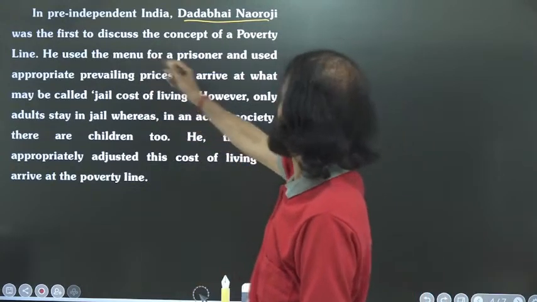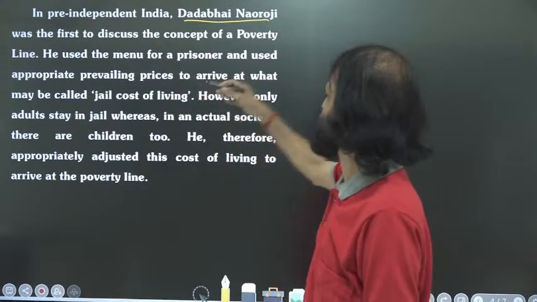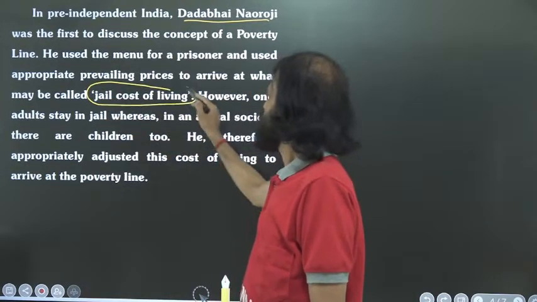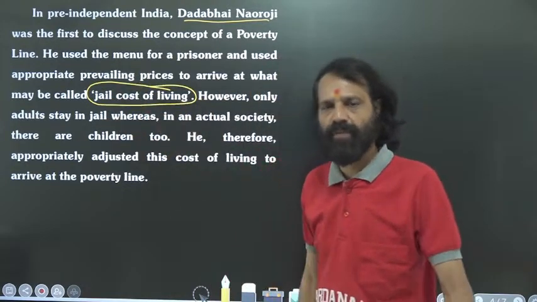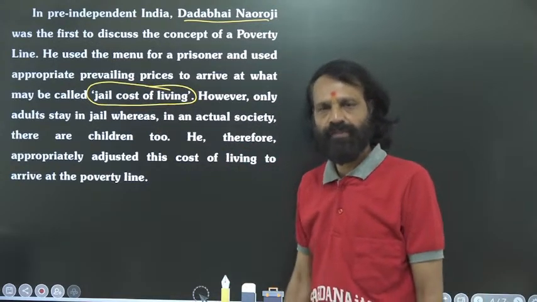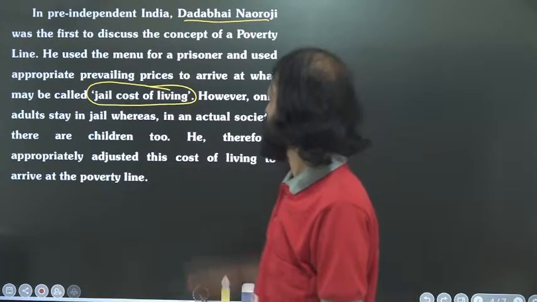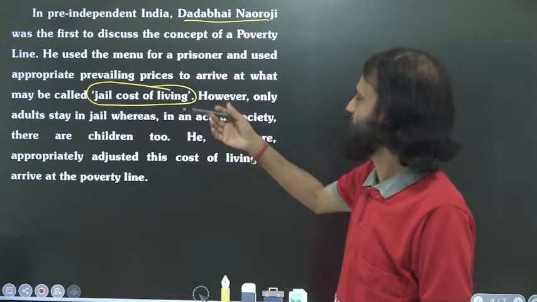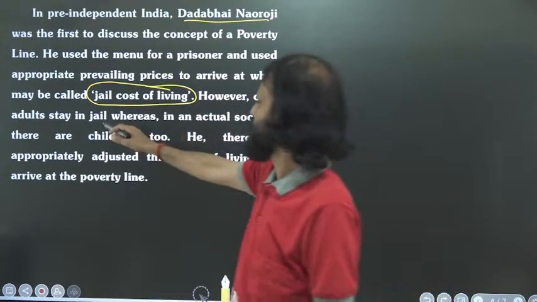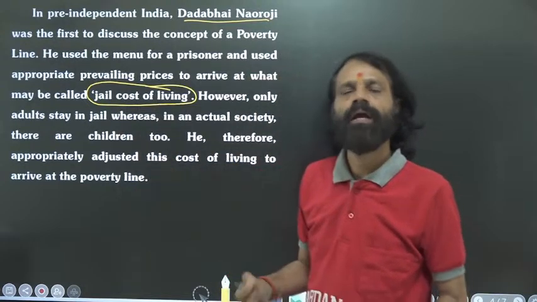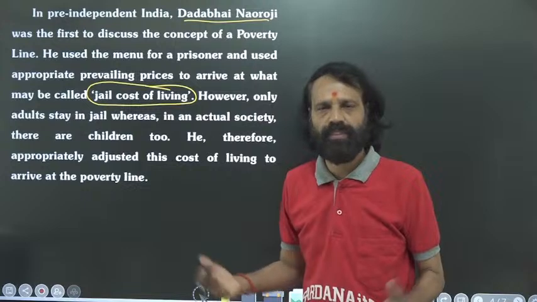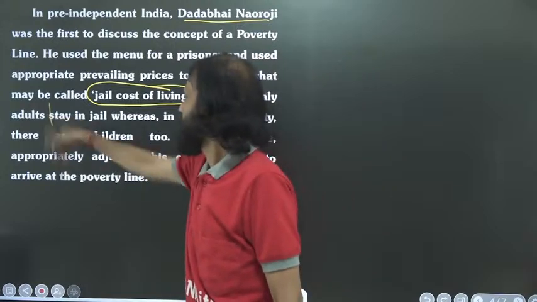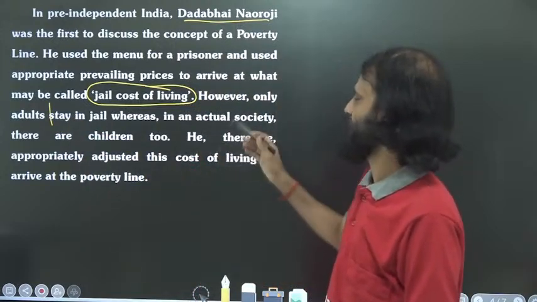He used the menu for a prisoner and used appropriate prevailing prices to arrive at what may be called the jail cost of living. You know that many people at that time lived in jail: culprits, wrongdoers, miscreants. Mainly only adults stay in jail. Of course, children also commit crimes, but the majority are adults. In an actual society, there are children too.